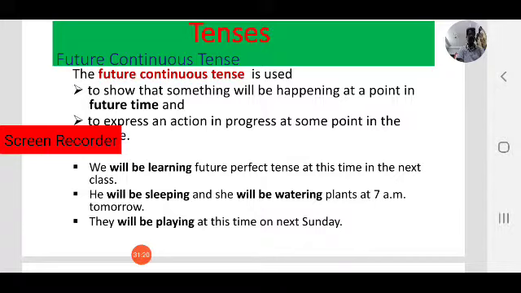So let us focus on the structure of the future continuous tense. Here observe the bold letters: will be learning, will be sleeping, will be watering, will be playing.